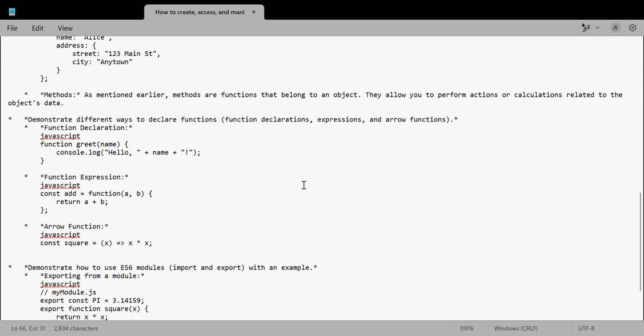It can be redeclared and reassigned. We already know this. Let is block scoped. It can be reassigned but cannot be redeclared. Const is also block scoped, cannot be reassigned or redeclared, and must be initialized with a value.